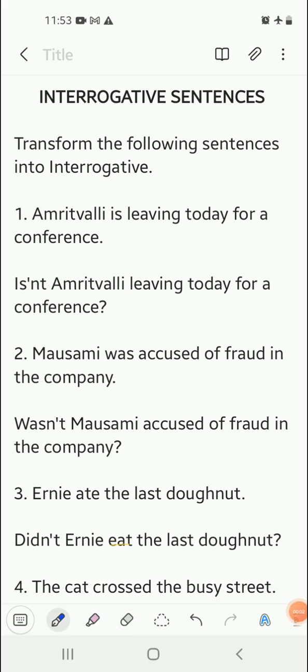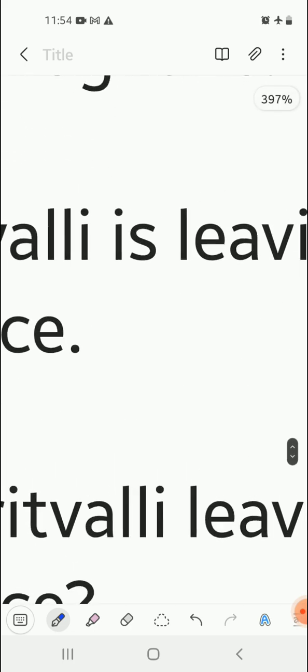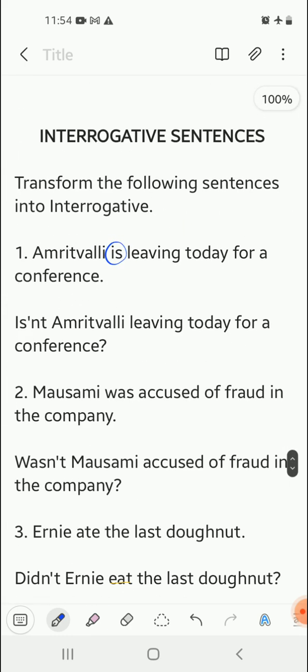The topic is interrogative sentences, and we're going to learn how to transform an assertive sentence into an interrogative sentence. The first step is to identify the be form of the verb. See the question given: Amritvalli is leaving today for a conference. So the be form of the verb is "is". Now the sentence is a positive sentence; that is, it doesn't have any no or not in the sentence.